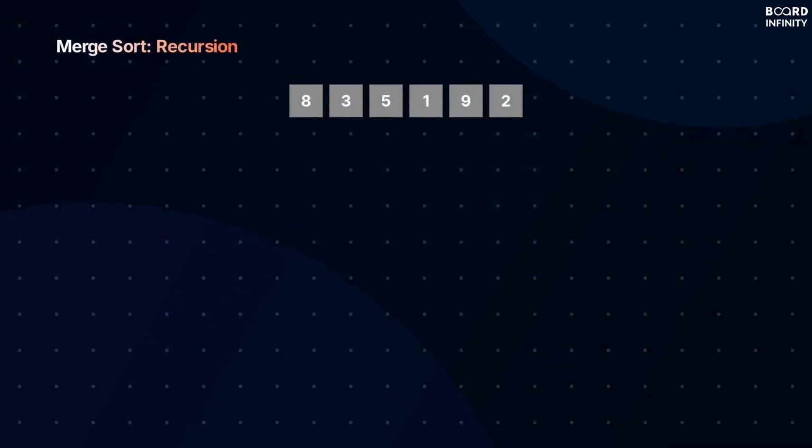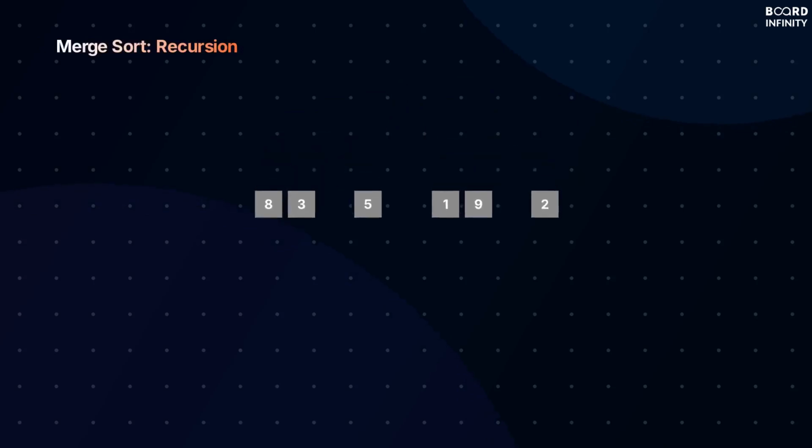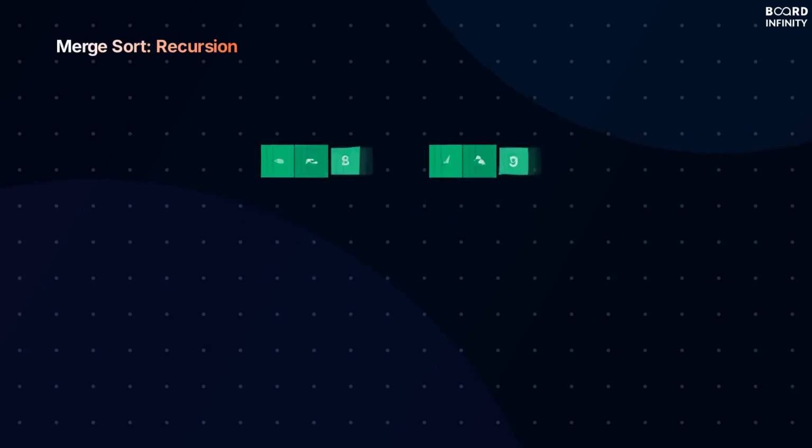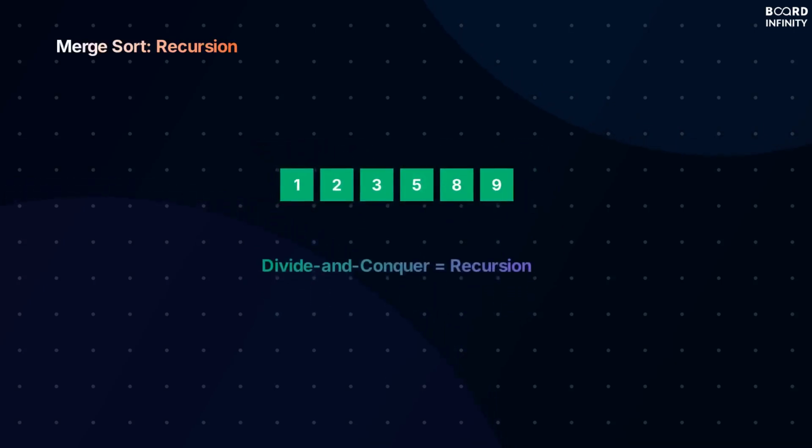Divide and conquer algorithms, like merge sort and quicksort. Backtracking algorithms for puzzles and games. Once you understand recursion, you see it everywhere.